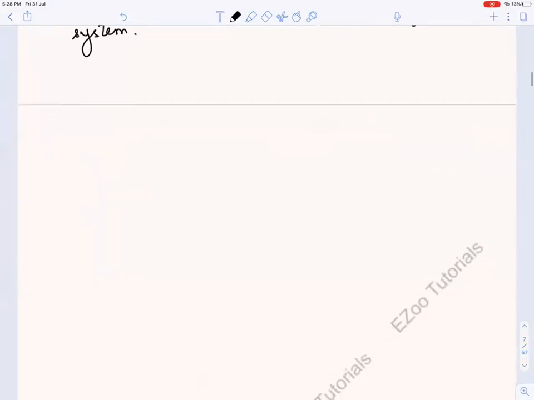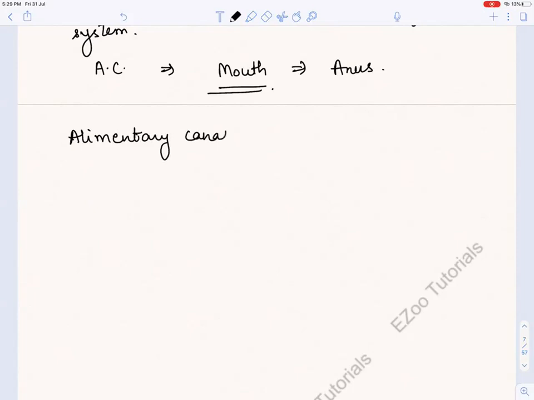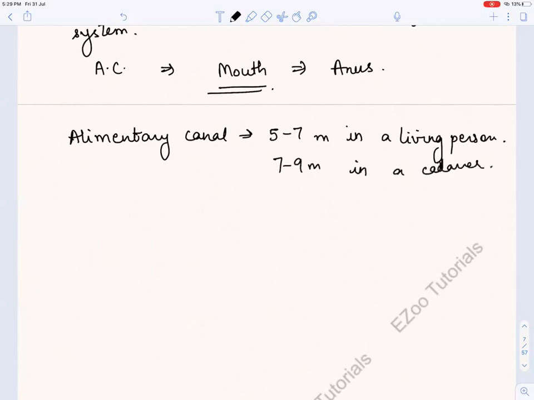I told you that the alimentary canal starts from mouth and extends till anus. So now today we start with mouth. We also discussed that alimentary canal is around 5 to 7 meter in a living person, and 7 to 9 meter in a cadaver or a dead person.